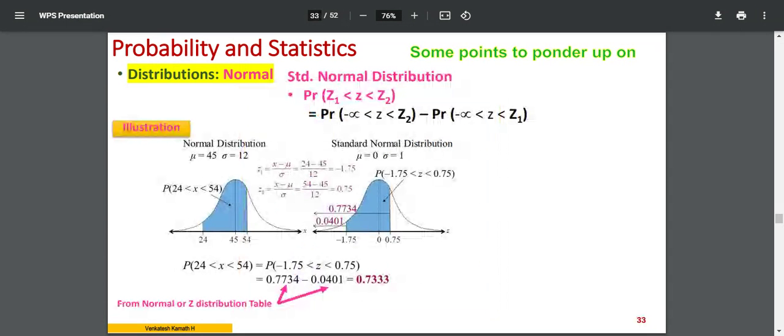Okay, so this is how you calculate using the Z distribution table. You have a probability required. This is only for your understanding. As far as I understand, you may not get questions on the Z distribution table because you will not be given the Z distribution table. But why do you have to learn this? The previous slide, what I told you, is highly useful.